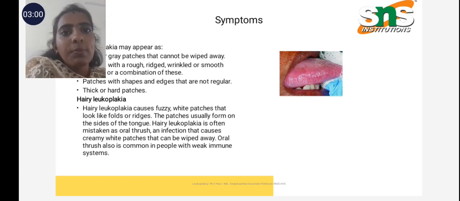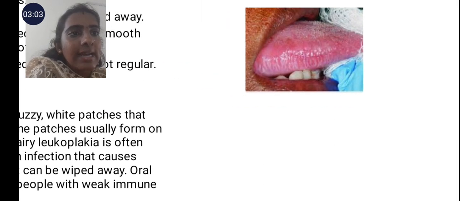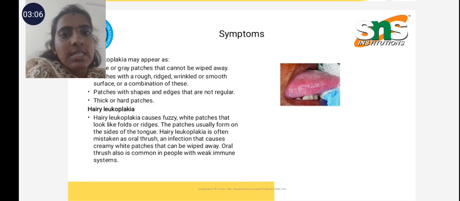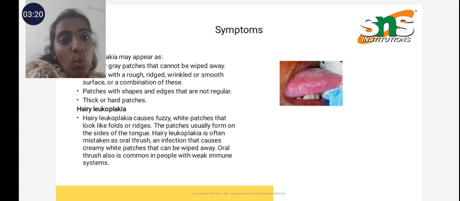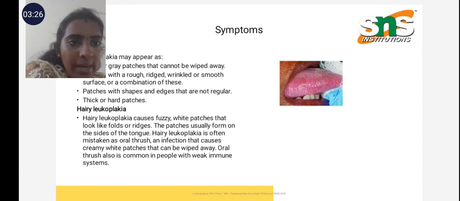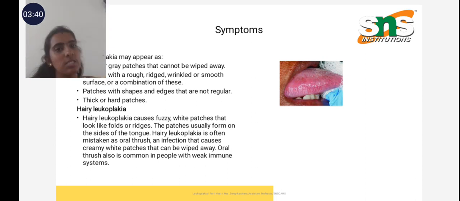In hairy leukoplakia, we can see here the hairline structure. So this is hairy leukoplakia. Hairy leukoplakia causes fuzzy white patches that look like folds or ridges. The patches usually form on the side of the tongue. Hairy leukoplakia is often mistaken for oral thrush, an infection that causes creamy white patches that can't be wiped off. This is the important point: oral thrush also is common in people with weak immune systems. Okay.